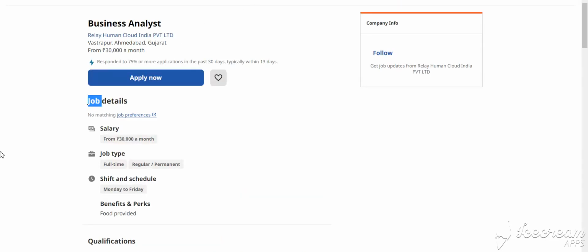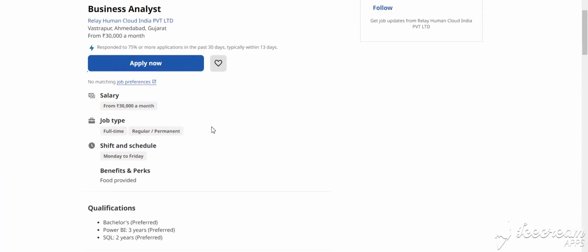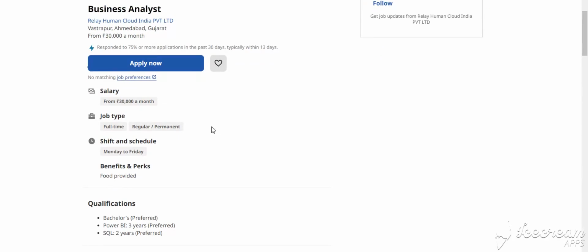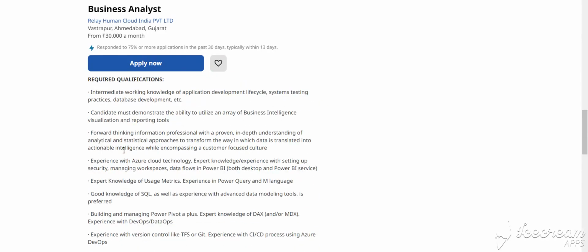And our next job is business analyst for Ahmedabad, Gujarat location also, and the salary is 30K per month. This is a full-time, regular, and permanent job. Power BI experience of 3 years preferred, a bachelor's degree, and SQL 2 years preferred. This is the job description, the responsibilities, and BI tools. How to apply for this job? You simply click apply now and fill in the details.